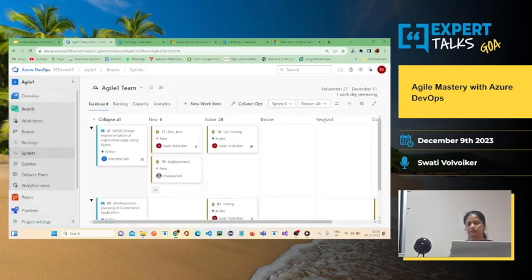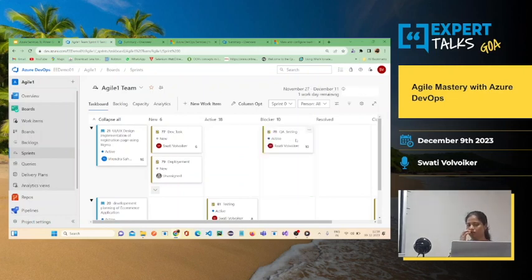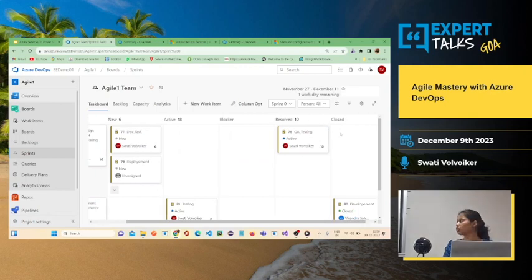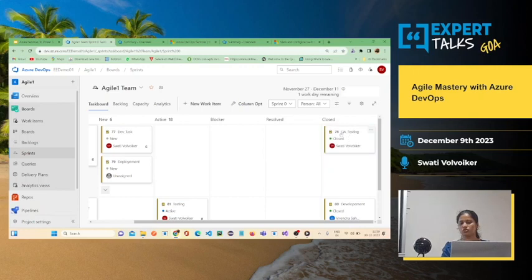Yeah. And if there is anything that is not allowing the team member to work on it because of the resources or anything, and the task is getting changed to the blocker state, you can move it to the blocker column. If it is getting resolved, then you can change it to the resolved state. If the task is closed, then you can move the task to the closed state, and then what you will see is the task status is also getting changed to closed.